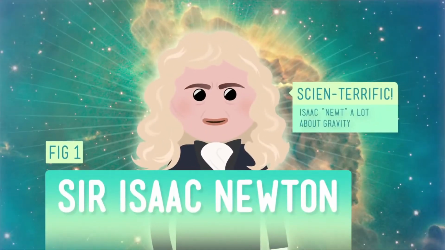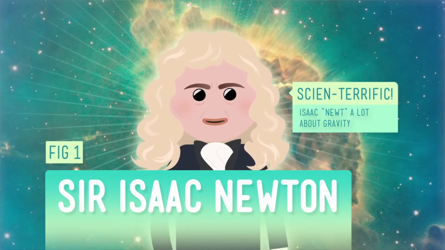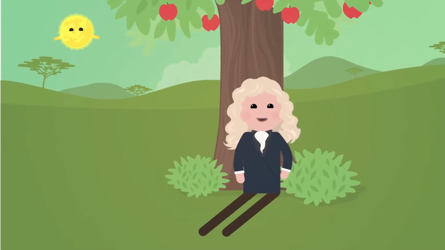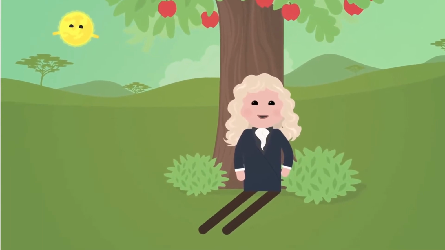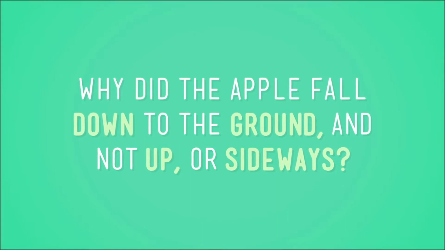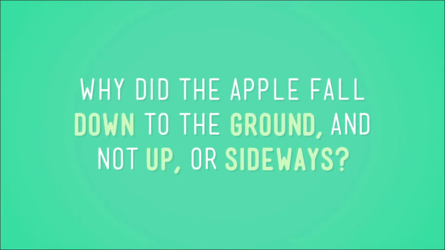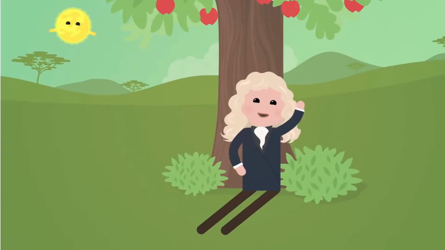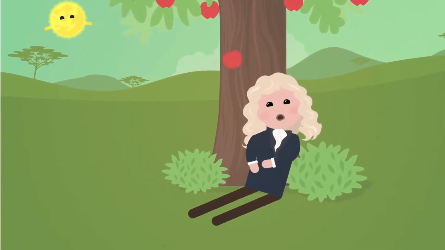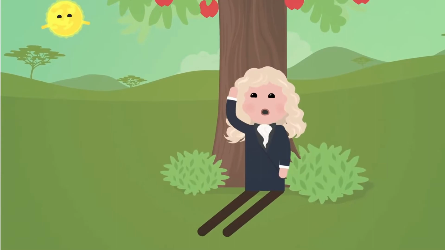Sir Isaac Newton. Isaac Newton was the first one who found gravity. He found gravity because an apple fell on his head, and he thought, why would the apple fall down to the ground and not up or sideways? And to prove this, Isaac Newton tried an experiment.